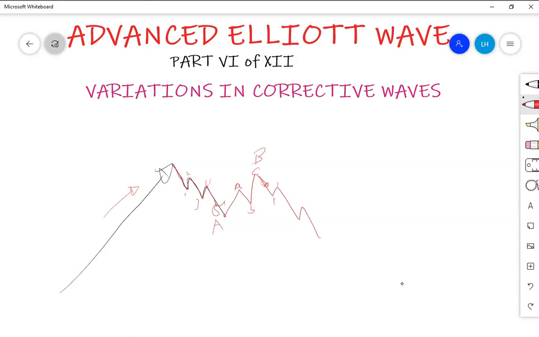So usually we trade this. And how may we target this? Actually, for the target of this wave C, we usually use the idea of equality between the first wave, that is wave A, and wave C. This one is wave C in that higher degree. So the distance traveled by wave A must be equal to the distance traveled by wave C.